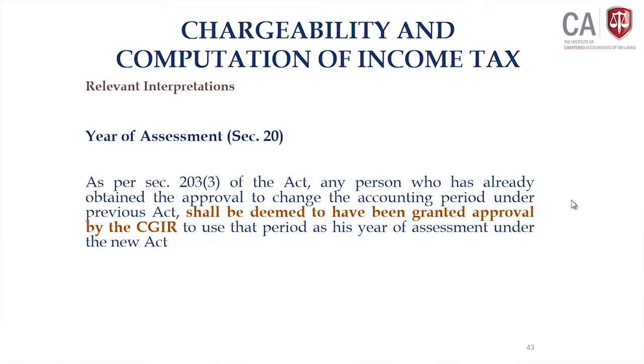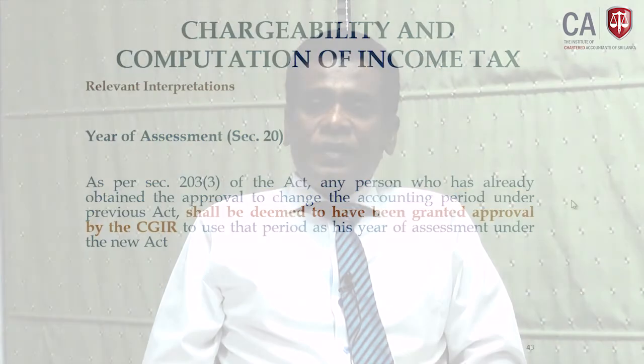No. Then that approval shall be deemed to be continued or granted under the current act as well. So, that approval shall continue to apply under the deeming provision even after 1st April 2018. Therefore, you are not supposed to write again to change the accounting period.